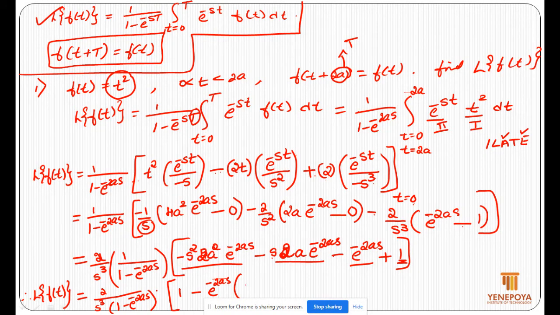The remaining terms are 2a square s square, since negative is outside, 2a square s square e power minus 2as outside, and negative is taken out, and 2as remaining, and minus outside e power minus 2as outside, so plus 1. This one already written as the first term, so this is your final answer for the first problem.